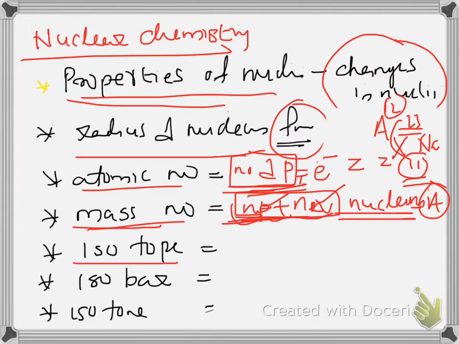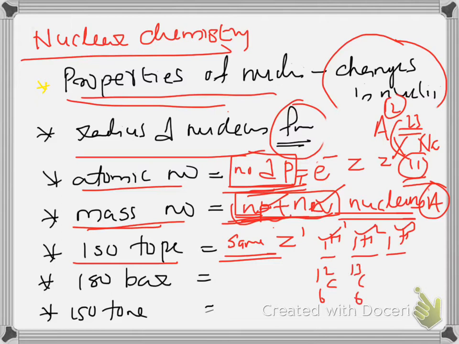Now we have to see the term isotope. What is an isotope? That is elemental atoms having the same atomic number, same Z, but different mass number. They are 1H1, 1H2, 1H3. These are three isotopes of hydrogen: protium, deuterium, tritium. For carbon you have studied C12, C13, C14. They have the same atomic number but different mass number.